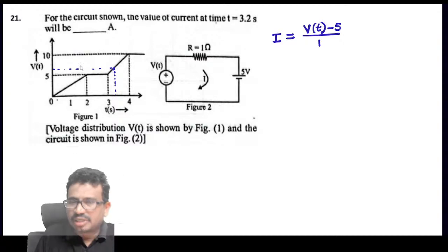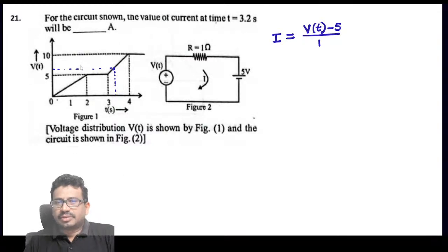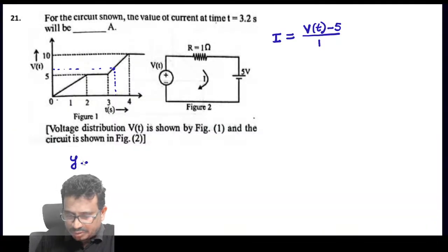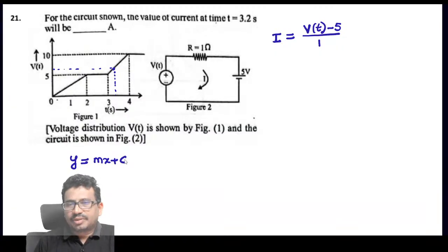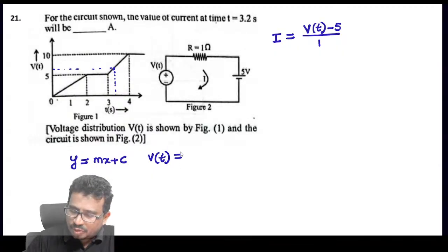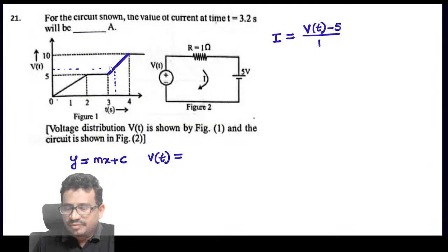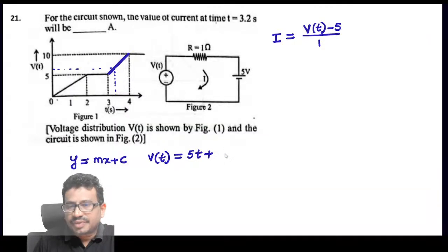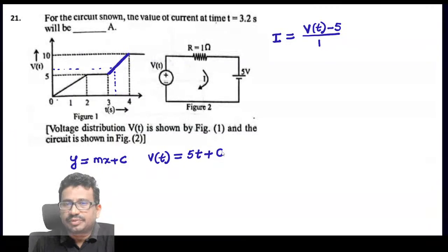So here this is a straight line, but it is not passing through the origin. So the equation of this line is of the form y equal to mx plus c. Here, y means V(t), and m is the slope of this line. How much is it? So 5 by 1, that is, 5t plus c, where c is a constant. So the constant we need to get.